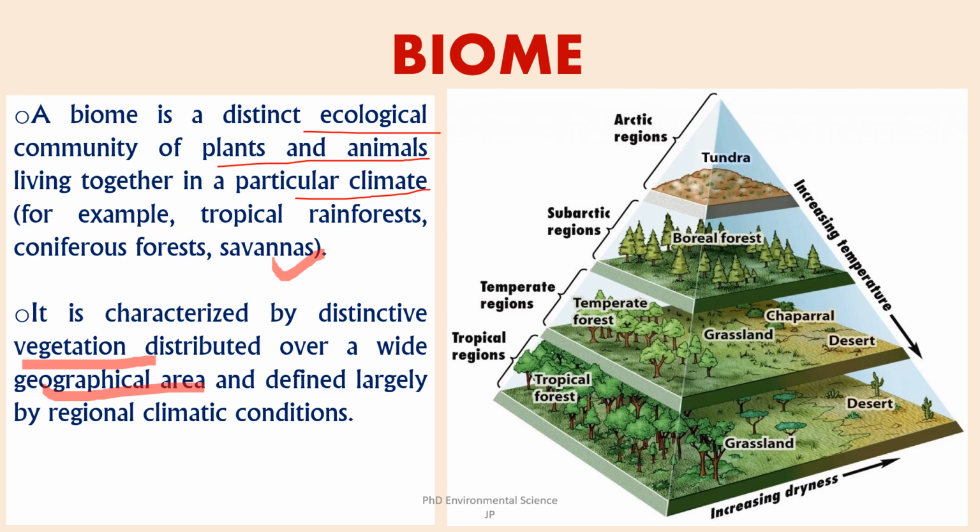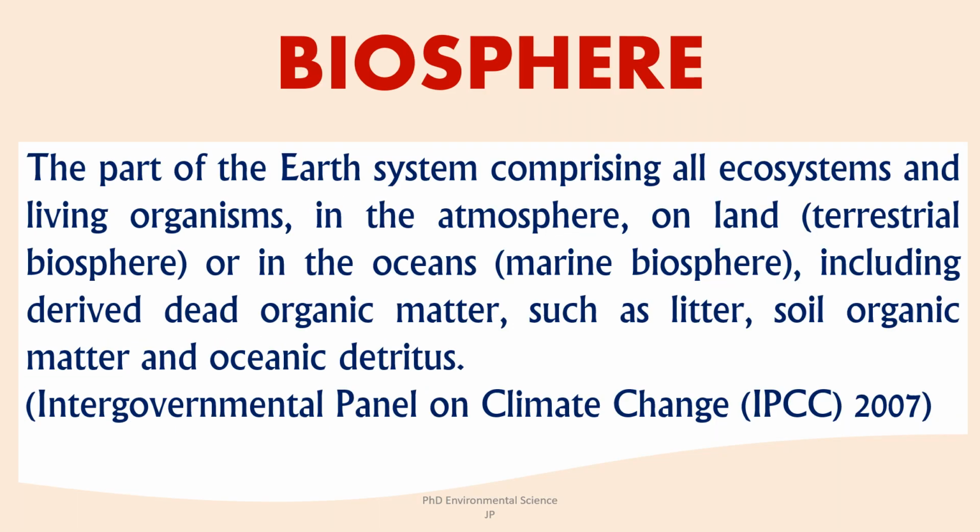Biosphere. It is the global sum of all the ecosystems and living organisms on Earth, including all the forms of life and their interactions with the environment. It includes the atmosphere, terrestrial environments, and marine environments, and extends to include both living organisms and the organic matter derived from them. Terrestrial biosphere includes all the land-based ecosystems such as forests, grasslands, deserts.